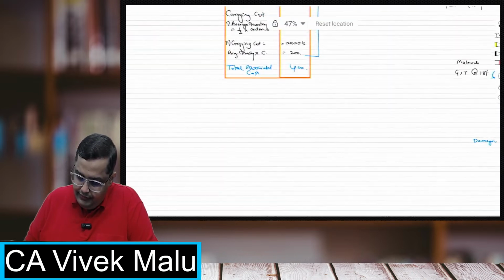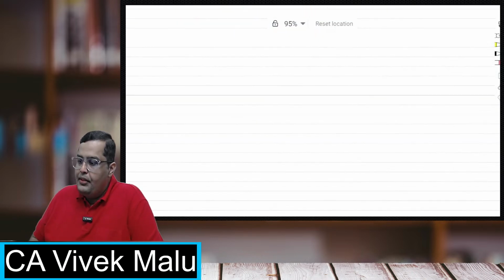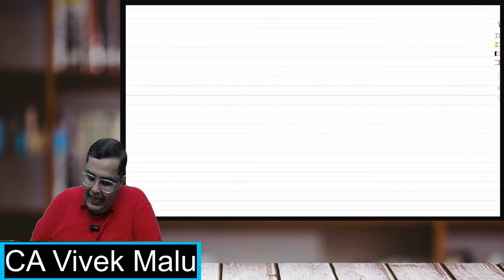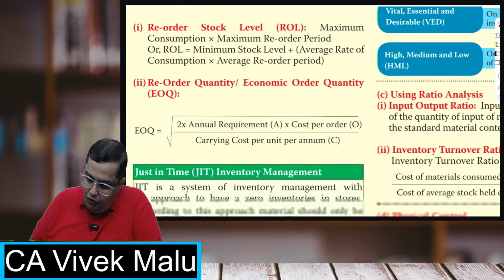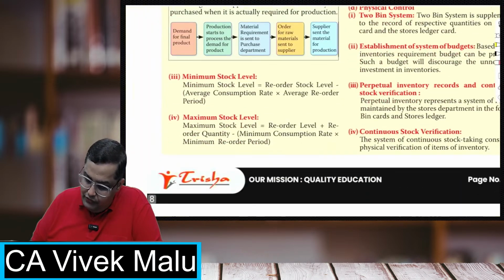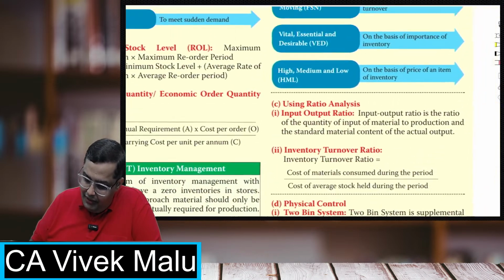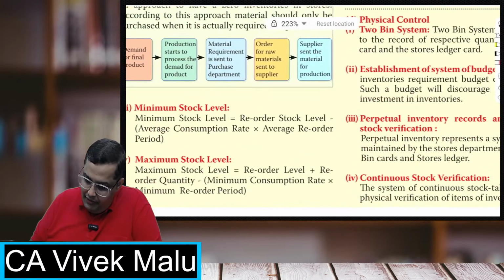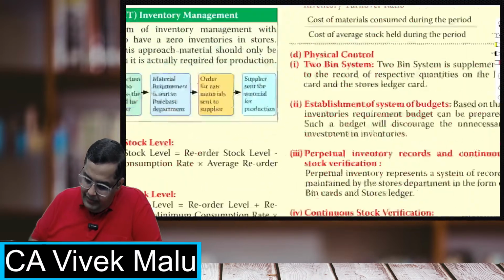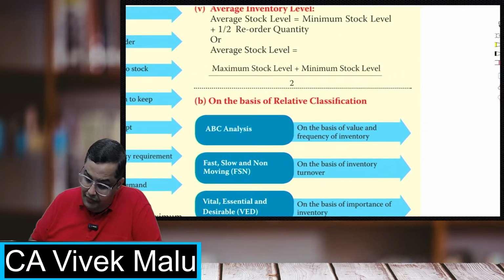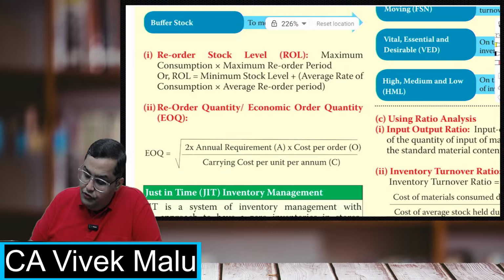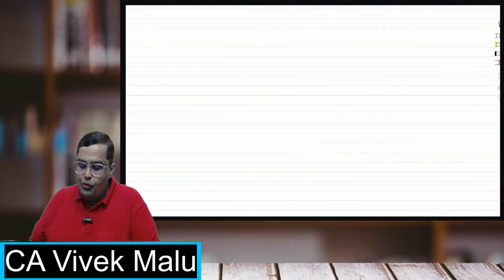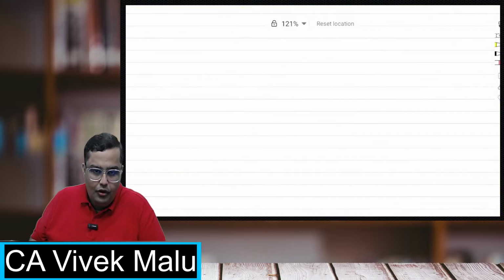So students, now coming to the various levels. Over here, I have kept all the formulas also: minimum level, maximum level, average level, reorder level. Now students, I'll tell you the way how I remember the formulas.